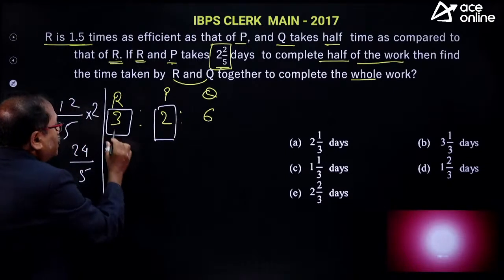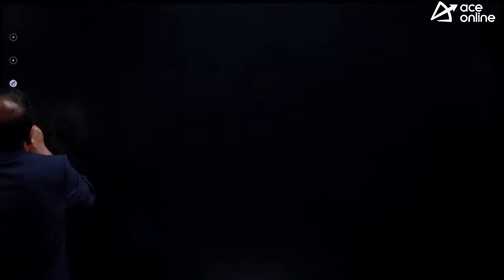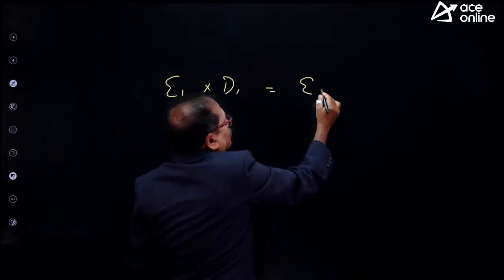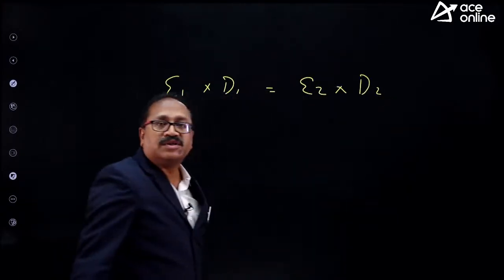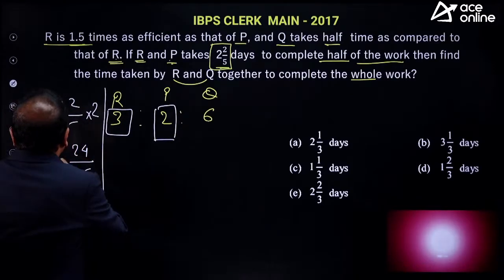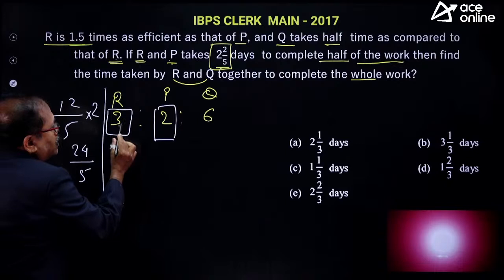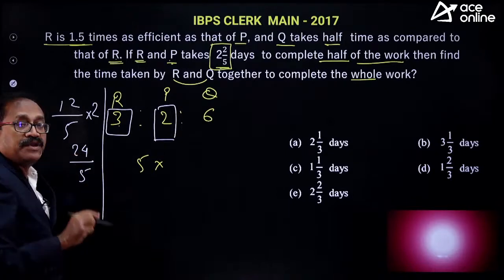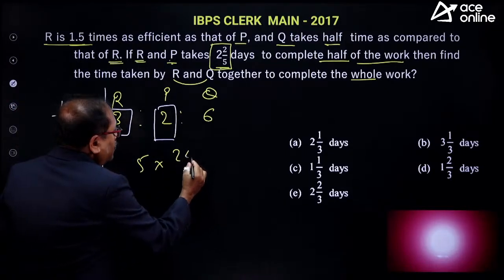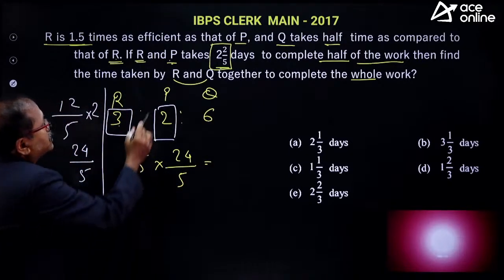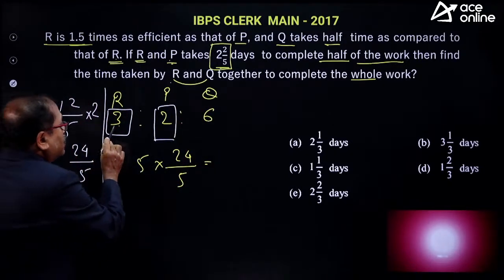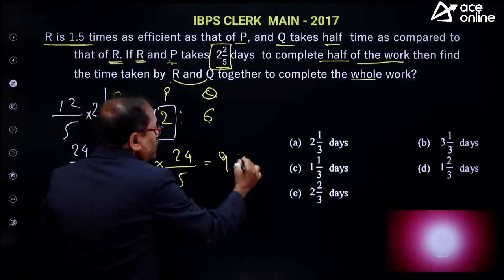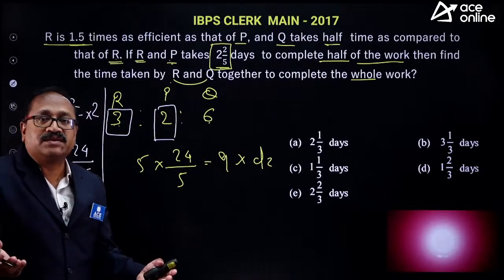Okay. Now, you must be knowing this formula, all my friends, that efficiency 1 into D1 is equal to efficiency 2 into D2. चलिए इसे फार्मूला को अप्लाई करते हैं यहाँ पे. So what is the efficiency here? 3 plus 2 is 5. When 5 is the efficiency, the number of days taken to complete one work is 24 by 5. Now here they are asking R and Q together. What is the efficiency of R and Q together? That is 3 plus 6 is 9. When the efficiency is 9, what's the number of days? That's over, my young friends.